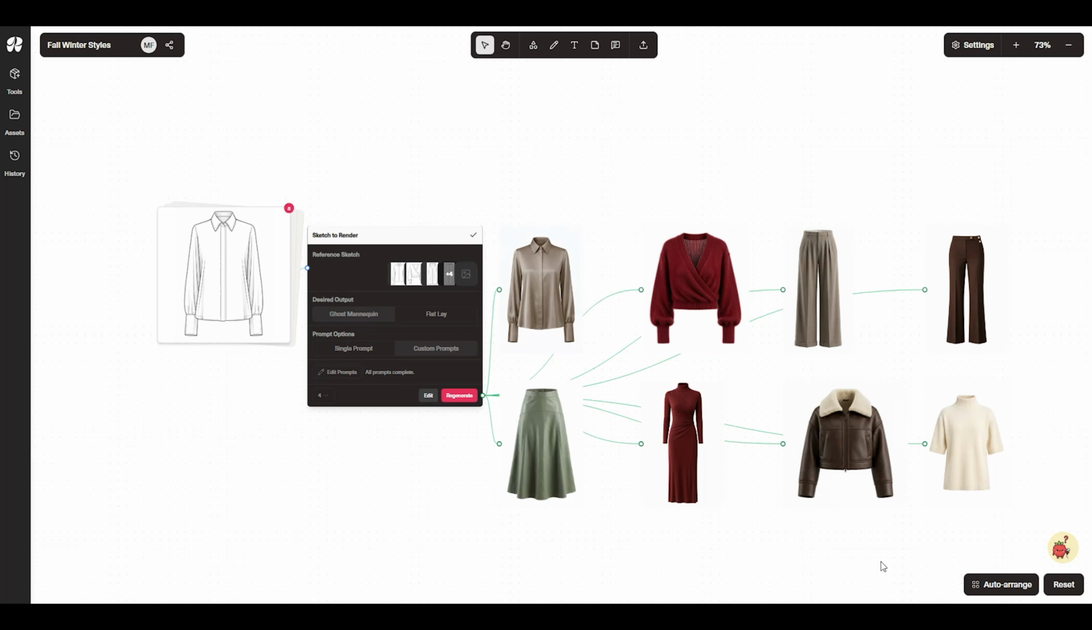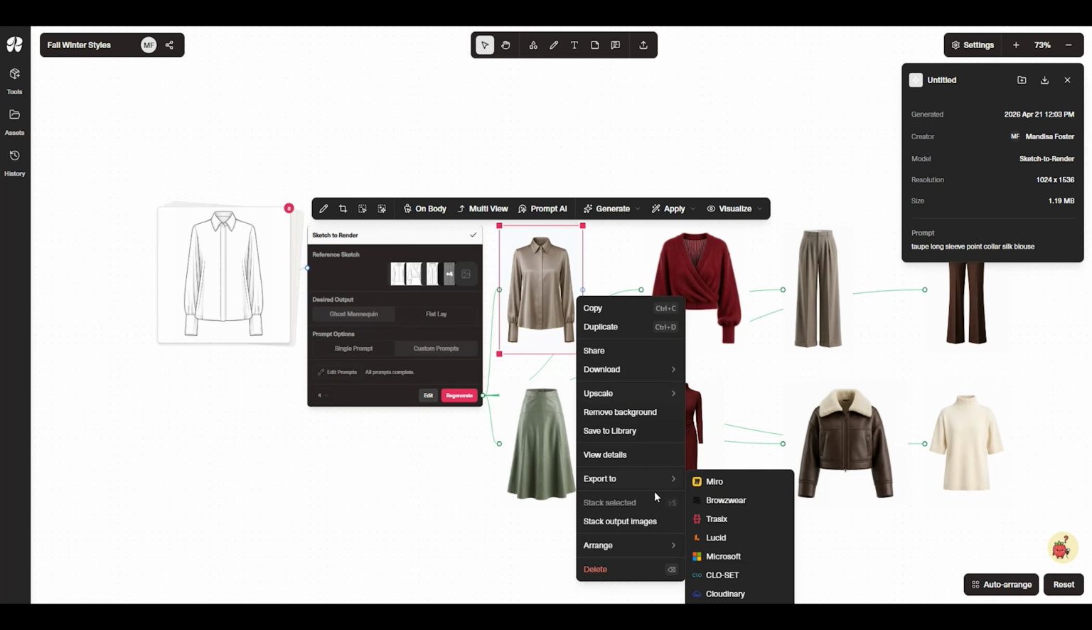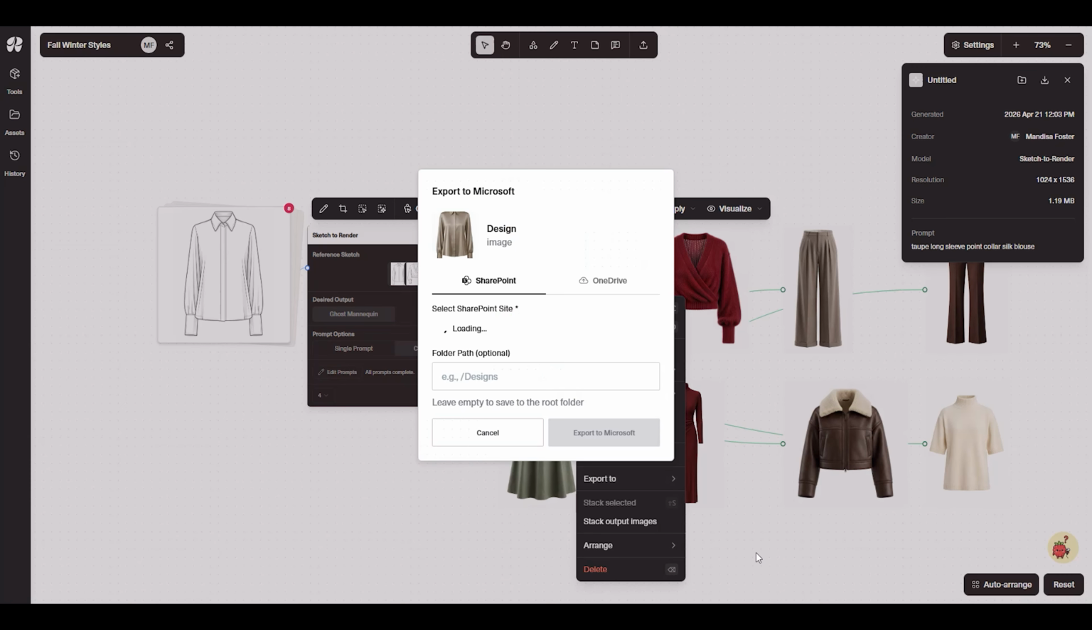Now that I've selected my photoreal styles, all I have to do is export them to OneDrive. I'll right-click, choose Export to Microsoft, and save them into my line sheet renders folder.